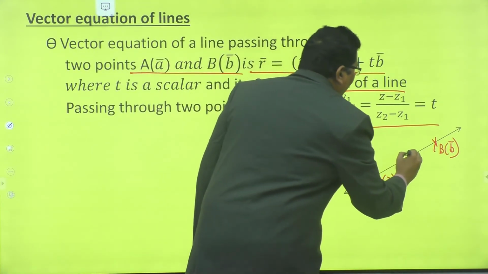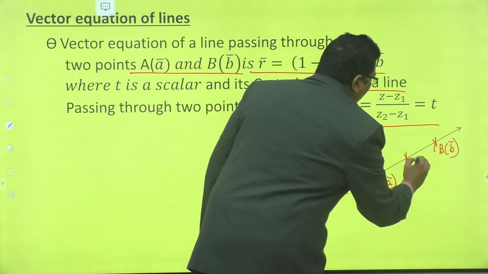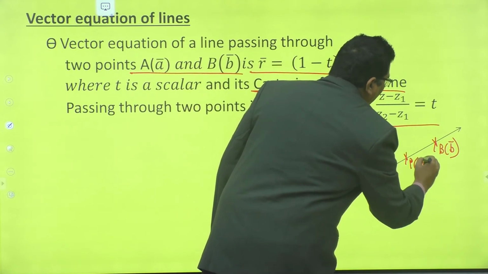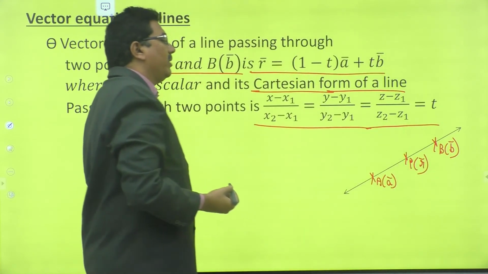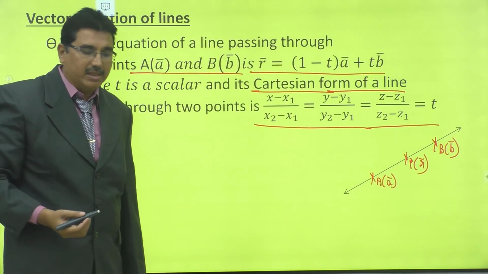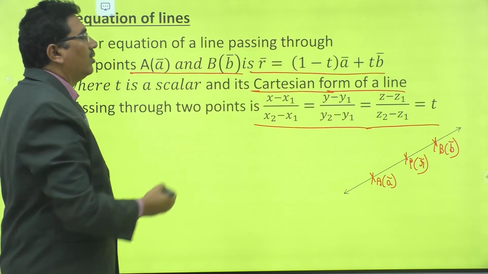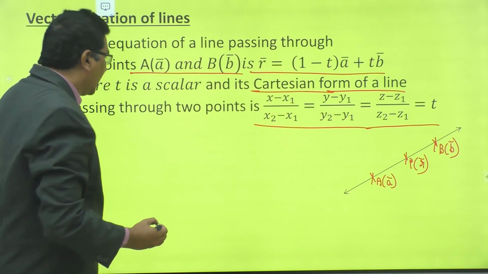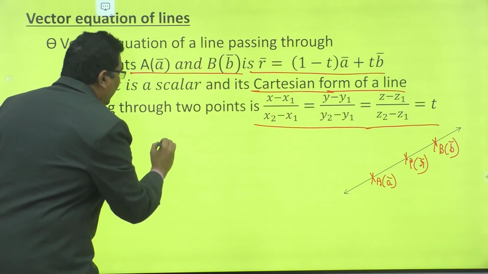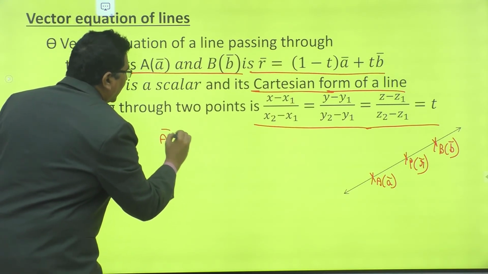Let P be any point on the line whose position vector is R bar. Now see from the figure, AP bar and AB bar are collinear.